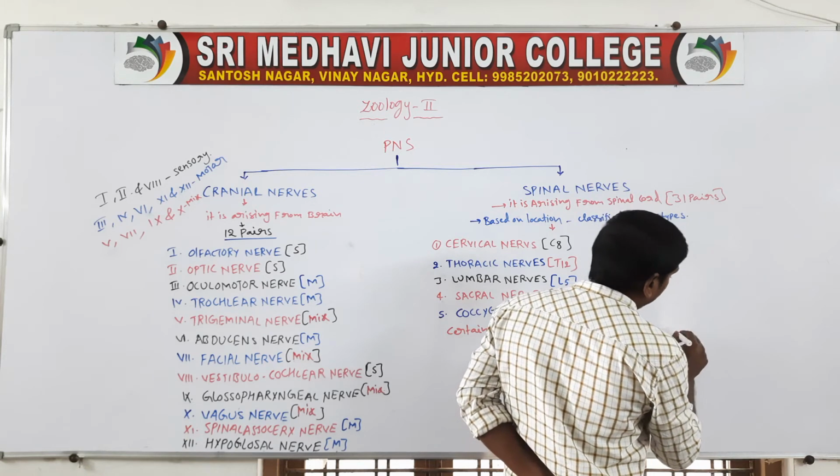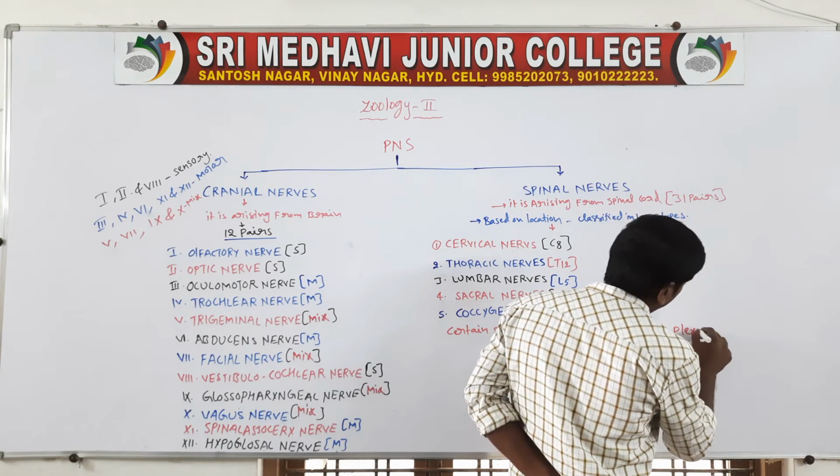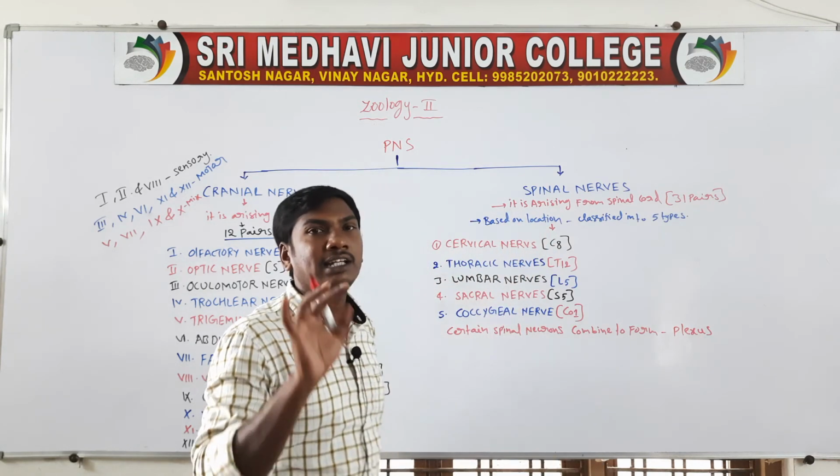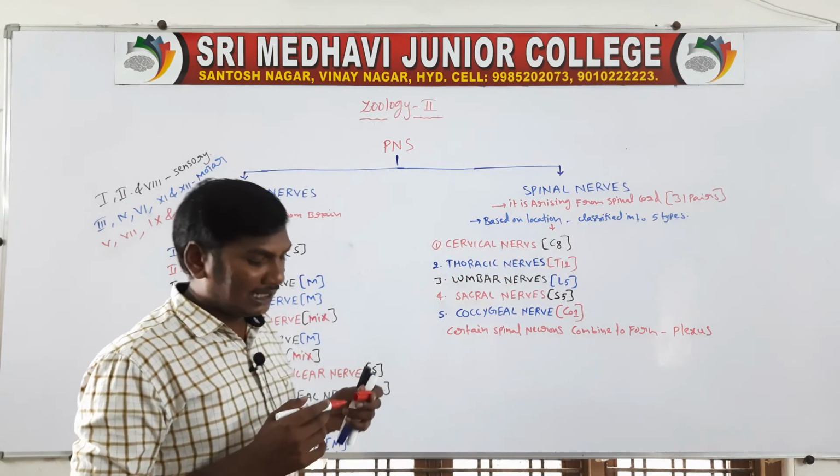That neuron network is called a plexus. Totally 5 types of plexus are present in human beings.